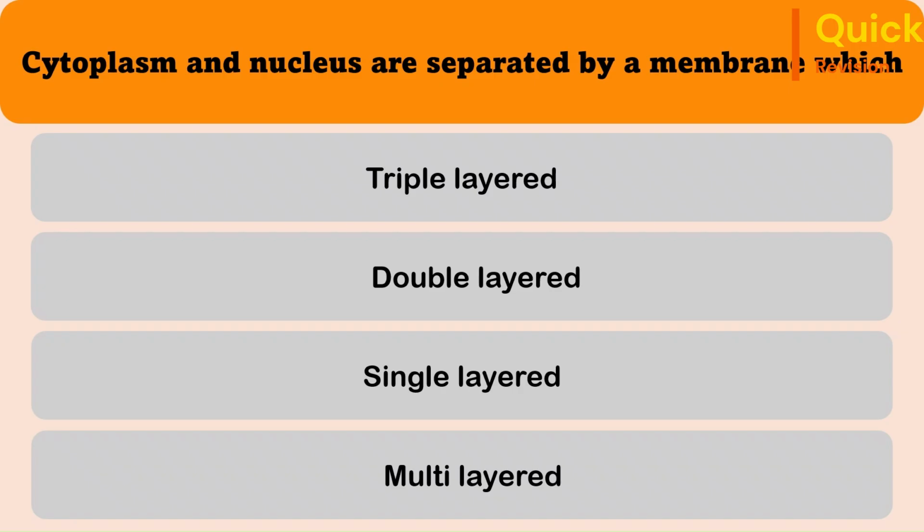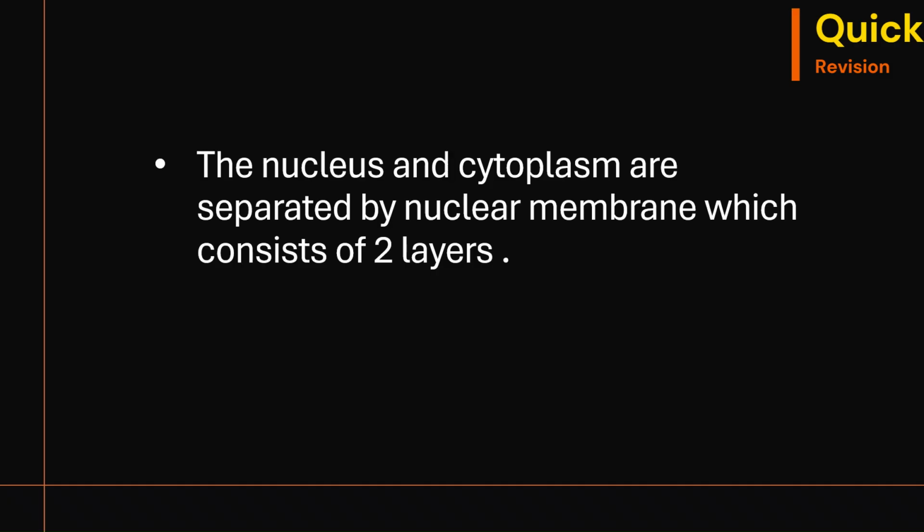14th question. Cytoplasm and nucleus are separated by a membrane which is triple layered, double layered, single layered, multi-layered. The correct answer is double layered. Nucleus and cytoplasm are separated by nuclear membrane which consists of two layers.